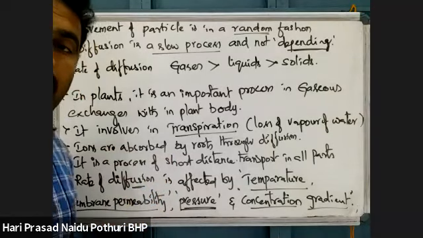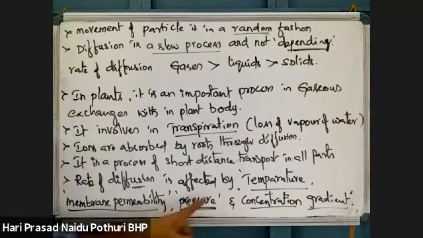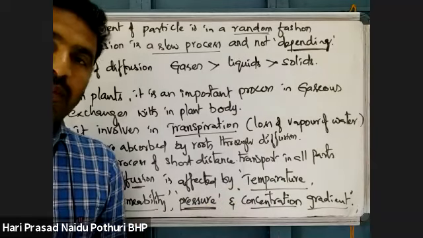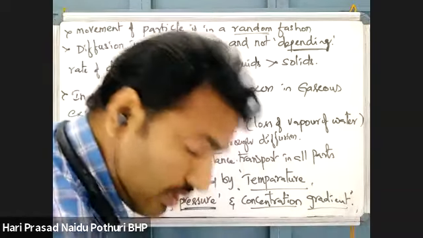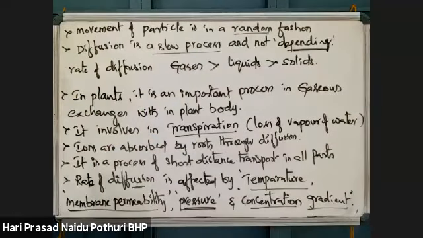It is responsible for translocation or short distance transport of food materials. And the rate of diffusion is majorly affected by temperature. Temperature is responsible because the temperature will carry this diffusion. If temperature is good, then the rate of diffusion will also be increasing. If temperature is less, the rate of diffusion will be less. Membrane permeability, pressure, concentration gradient. This is about simple diffusion, which is a type of passive transport.